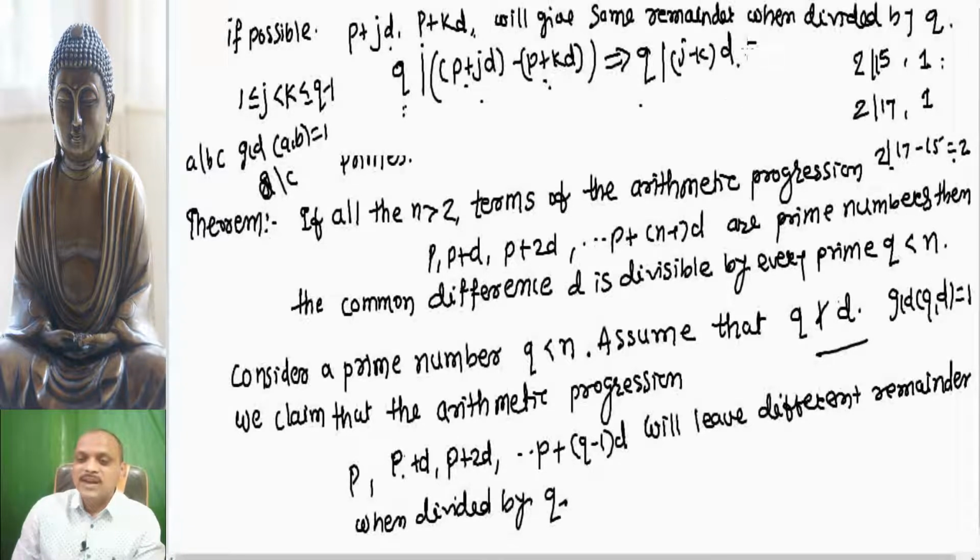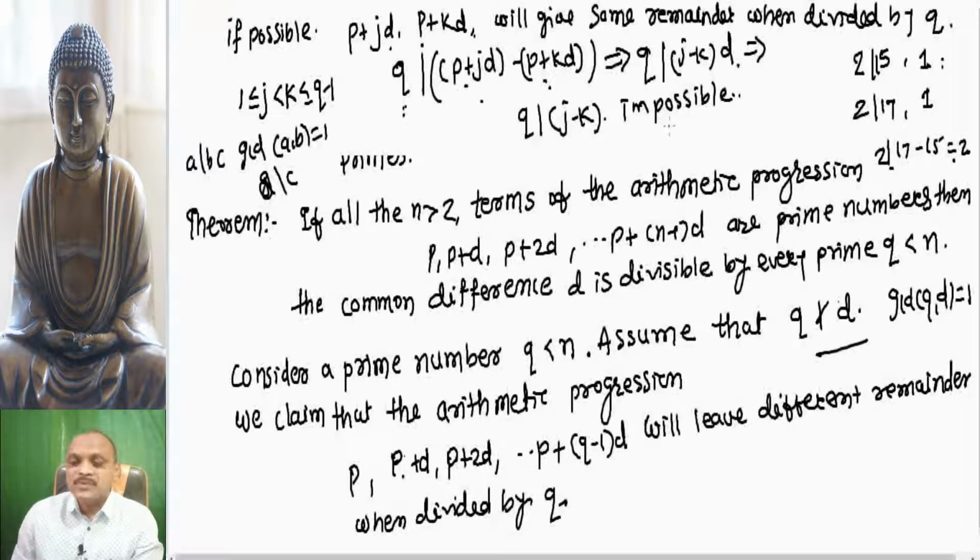This implies that q is a divisor of j minus k, and that is impossible, since both numbers are less than q. Therefore these two numbers cannot give the same remainder.